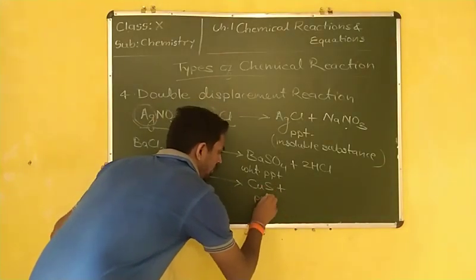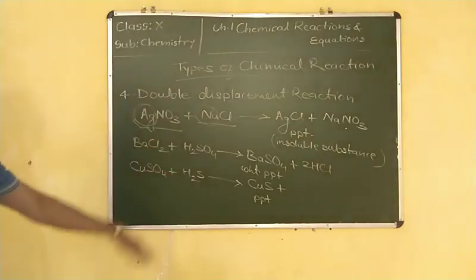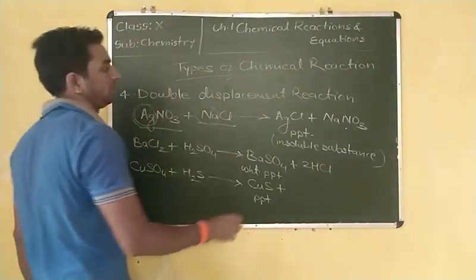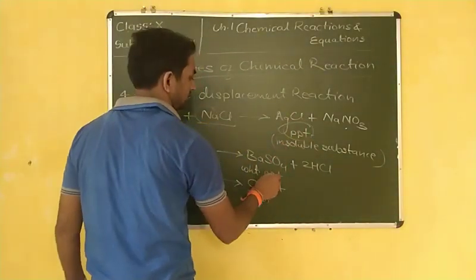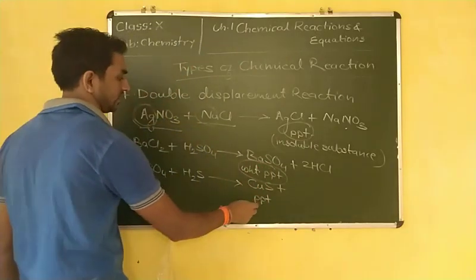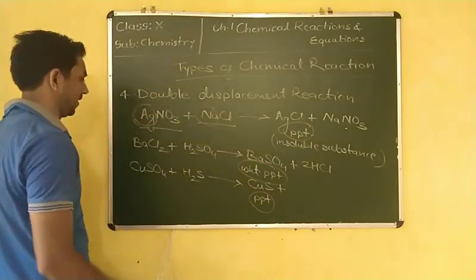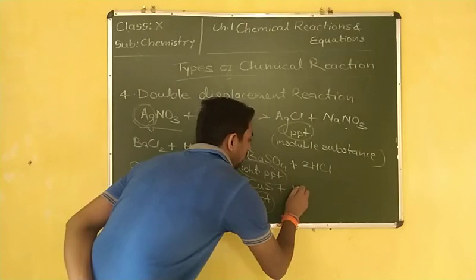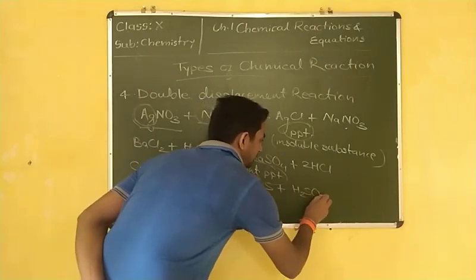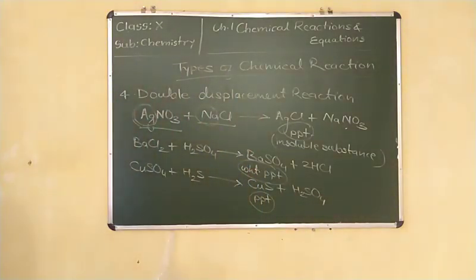It will also be a PPT. Consider it a double displacement reaction: a PPT is compulsorily formed in a double displacement reaction. Here also it is formed, copper sulfide plus H2SO4, sulfuric acid.